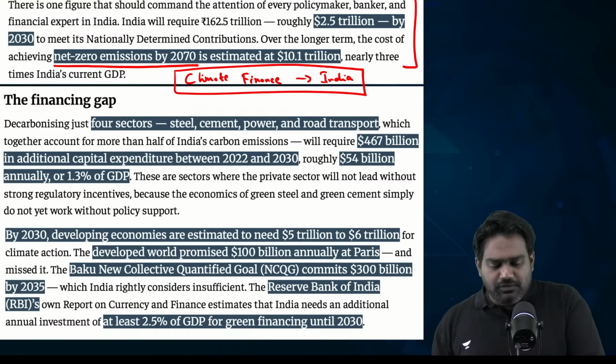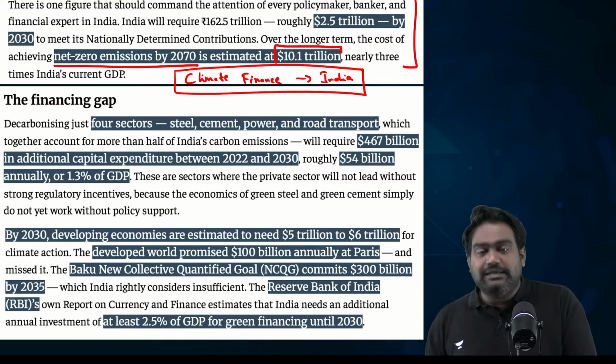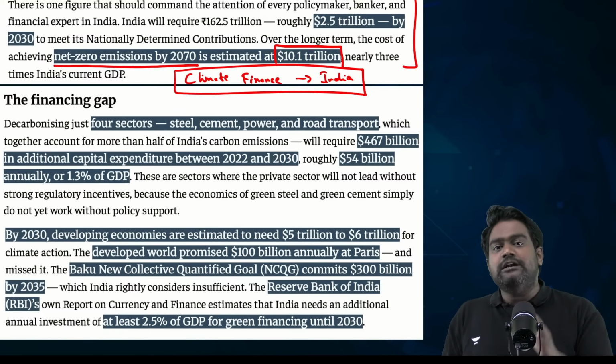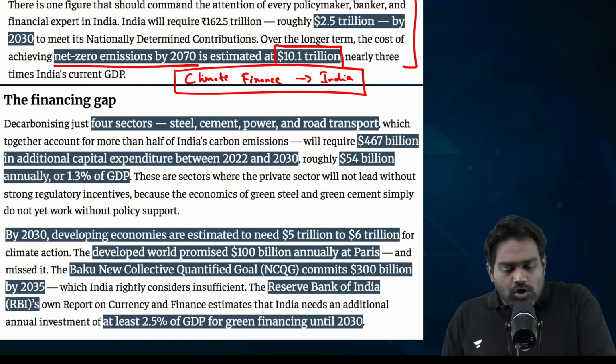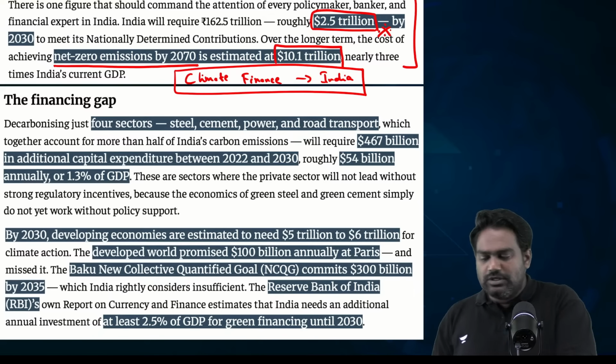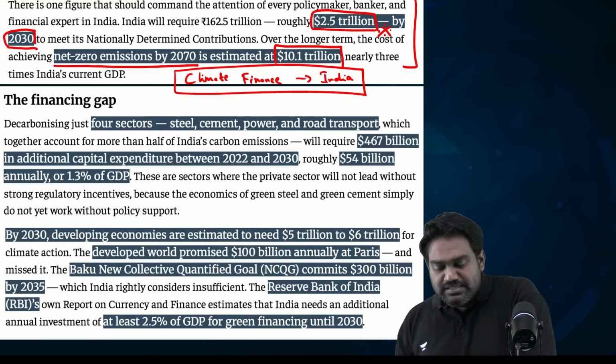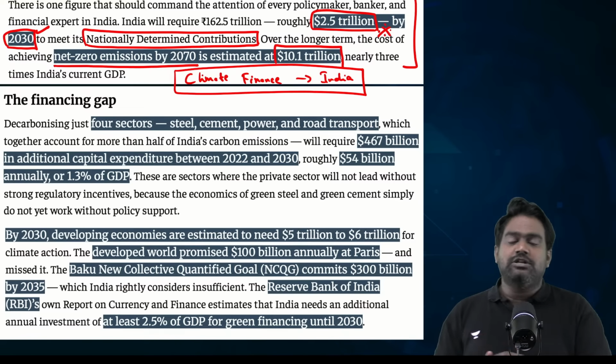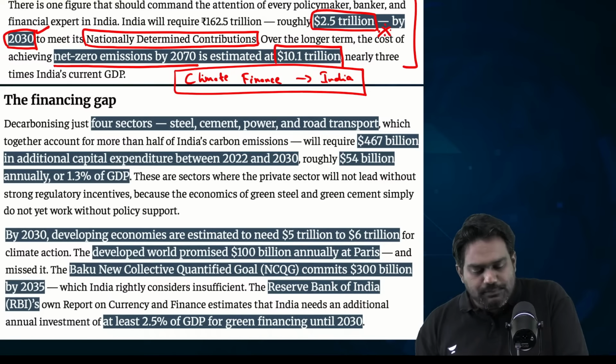The estimates show that we require investments to the tune of nearly $10 trillion, which is almost 2.5 times the size of our current GDP. Then, according to studies, $2.5 trillion worth of investments are required within this decade to help India meet its nationally determined contributions under the Paris Agreement.